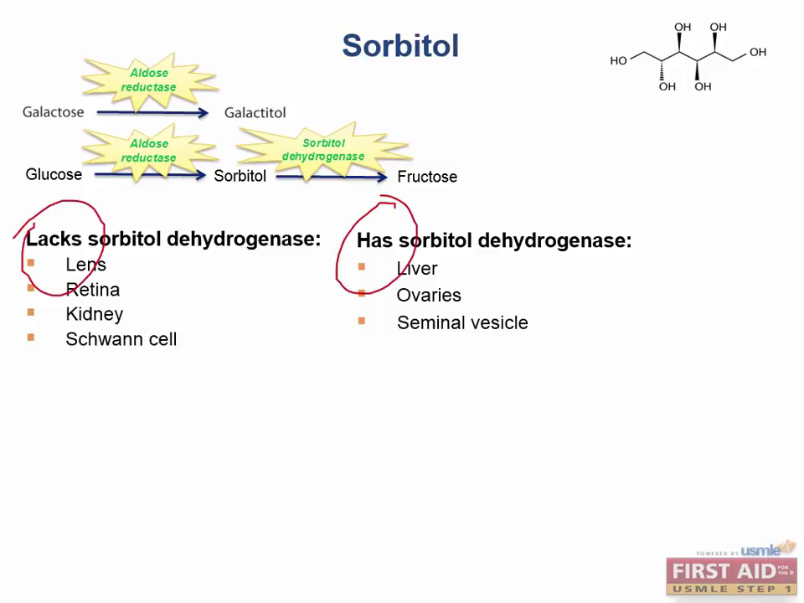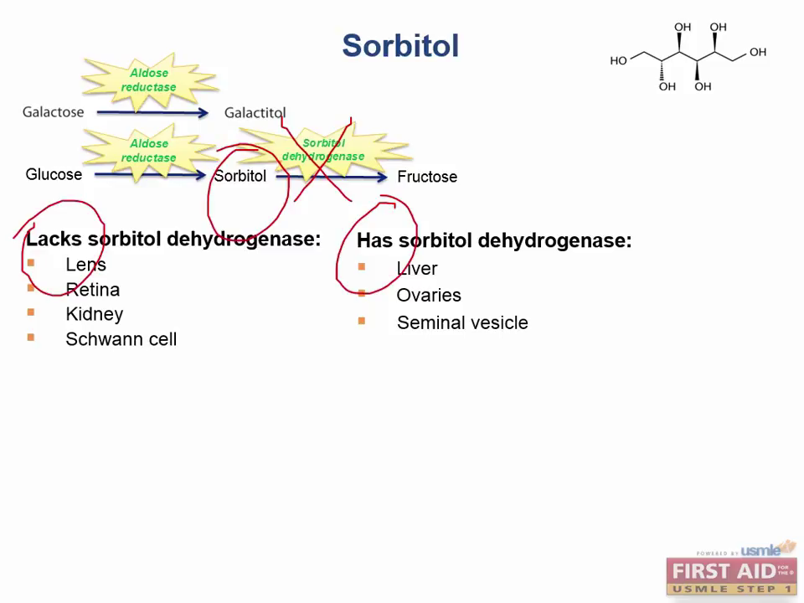Fortunately, the liver, ovaries, and seminal vesicles contain both enzymes, aldose reductase and sorbitol dehydrogenase. However, in tissues that lack sorbitol dehydrogenase to break down the sorbitol, toxic levels of sorbitol can accumulate inside these cells, which causes damage because of sorbitol's osmotic activity. Now, what do we mean when we say that something is osmotically active? Well, in this case, high amounts of sorbitol can create a concentration gradient, pulling water into the cell, causing it to swell.